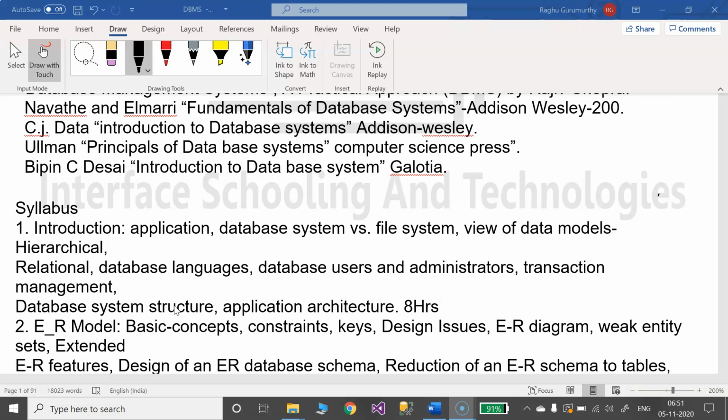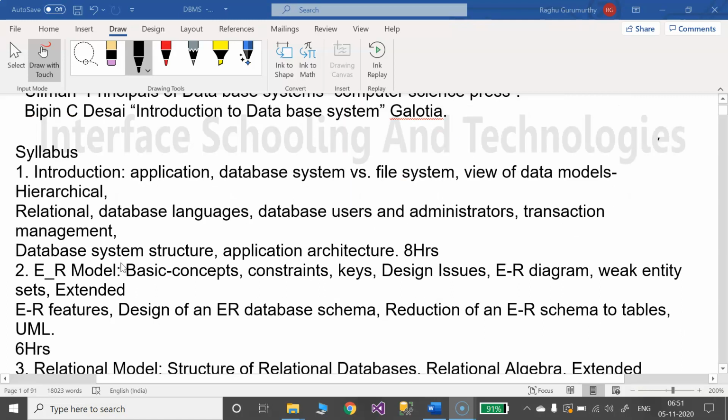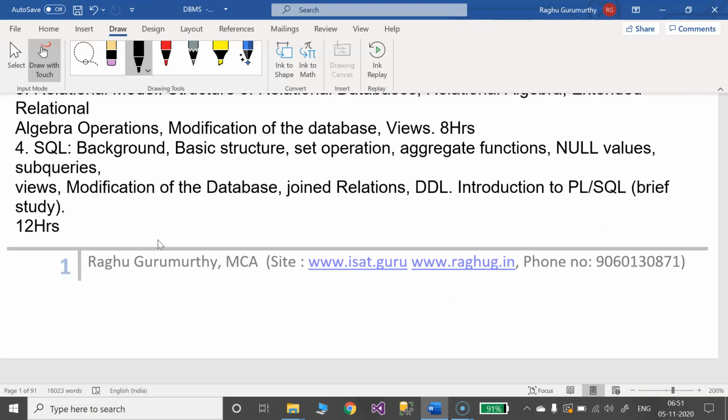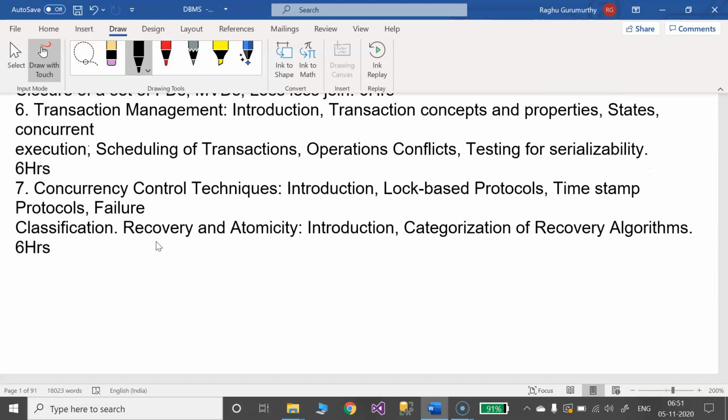Okay. So, as we know, the syllabus we first need to walk through. The DBMS syllabus consists of what? Chapter 1, 2, 3, 4, 5, and 6, and total 7 chapters.